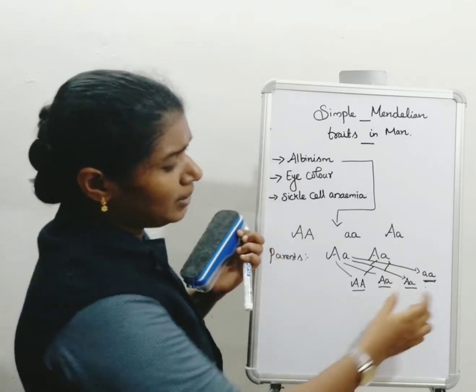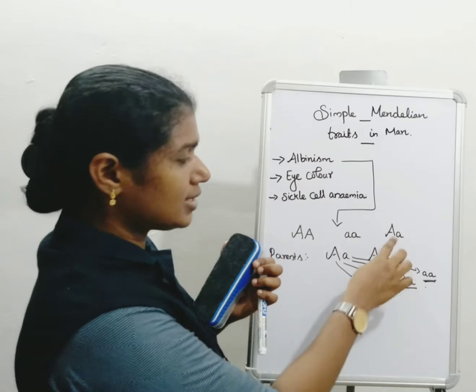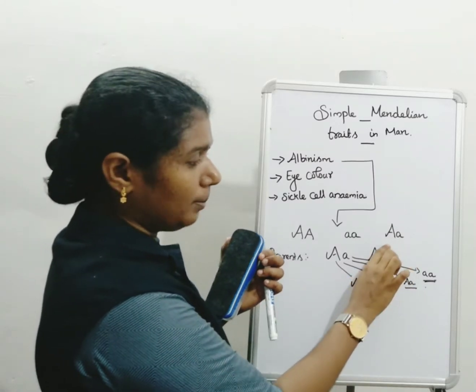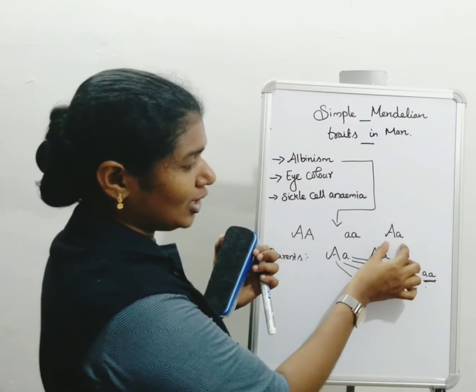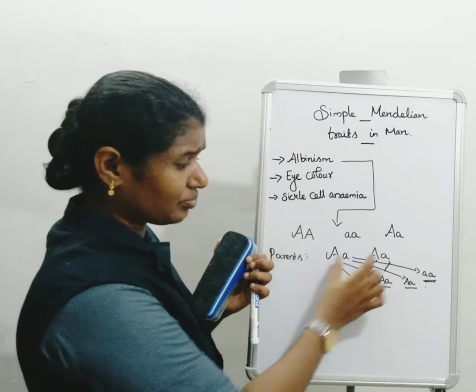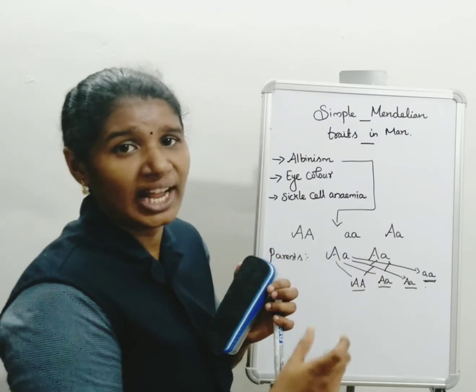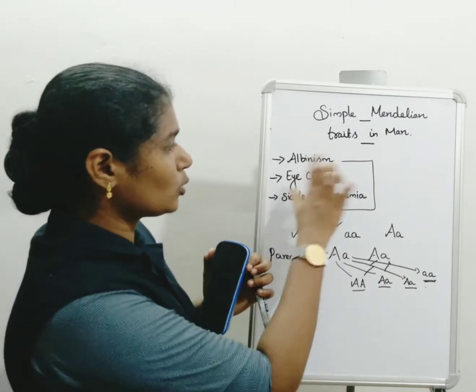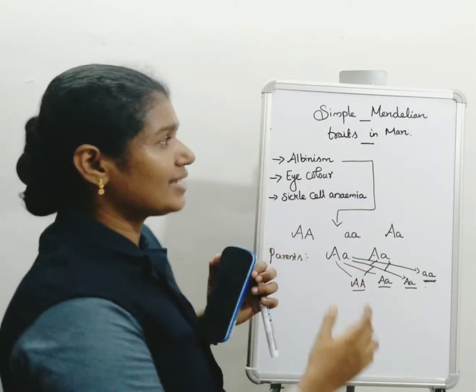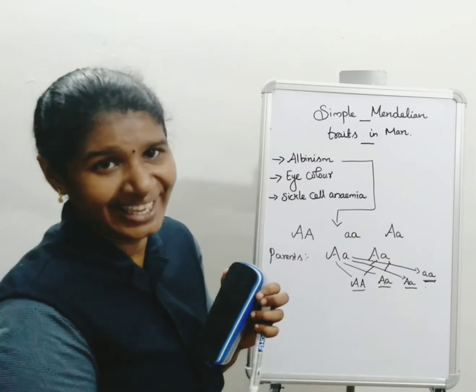So how do we get an albino person? Both non-albino and albino characters are present in the heterozygous parents. If we cross the parents like that, we can get albino people. This is called albinism in the Mendelian traits, the Mendelian character.